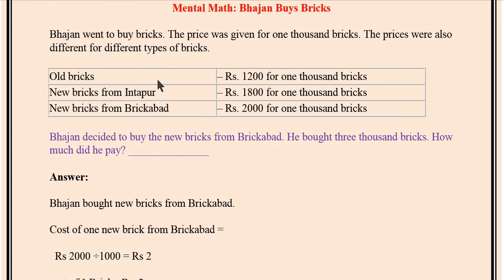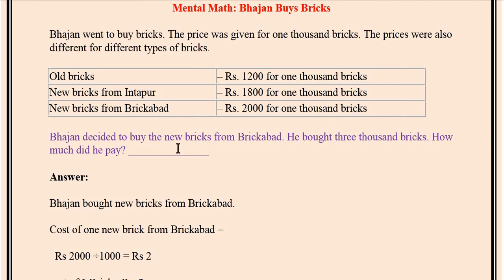Here, old bricks rupees 1200 for 1000 bricks. New bricks from Intapur. This is the first type of brick, old brick, and the price of this old brick is rupees 1200 for 1000 bricks. Second type of brick is new bricks from Intapur, rupees 1800 for 1000 bricks. And third, new bricks from Brickabad, rupees 2000 for 1000 bricks.